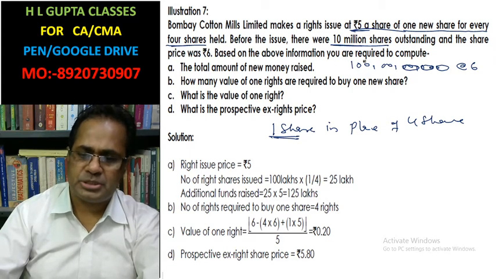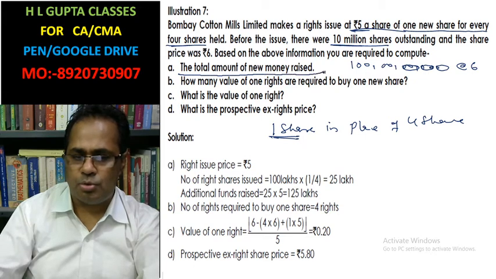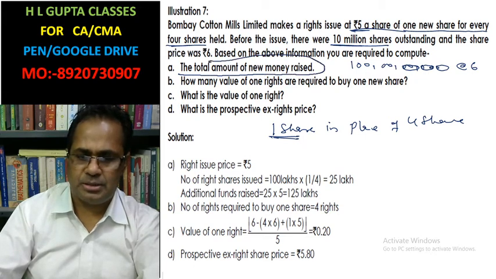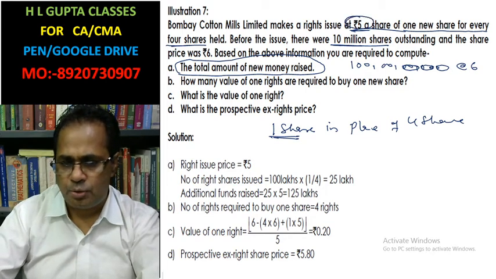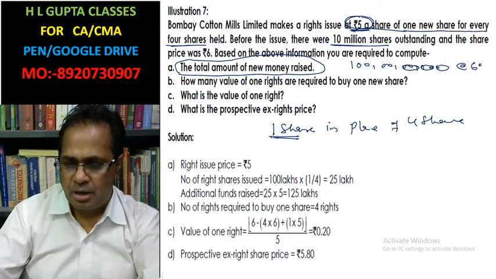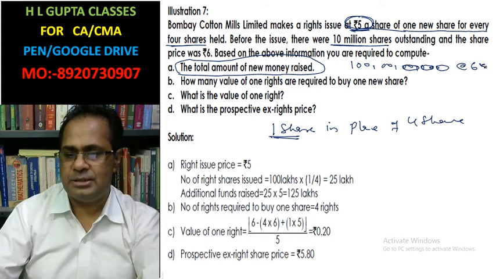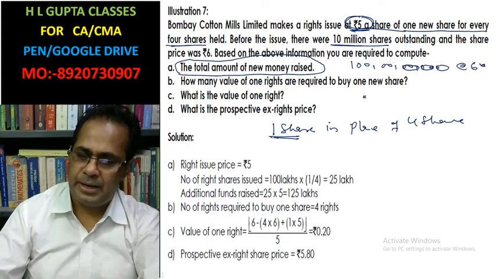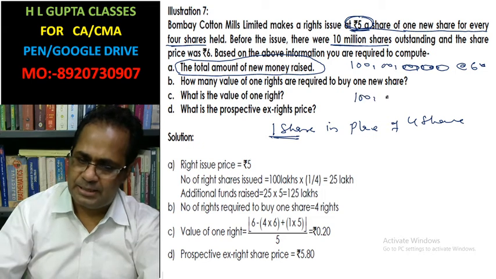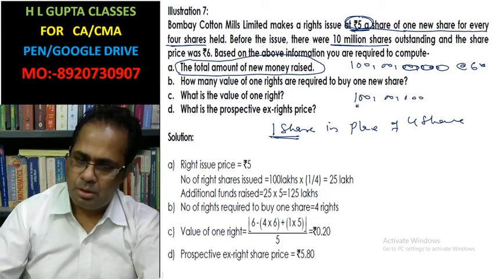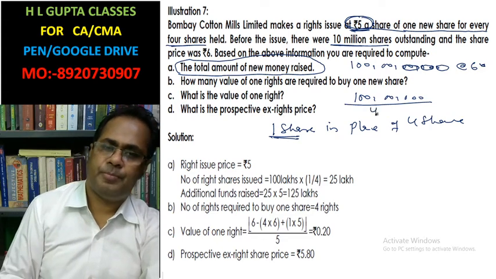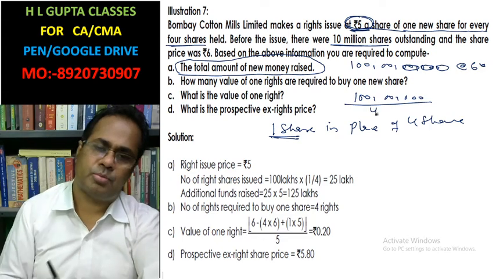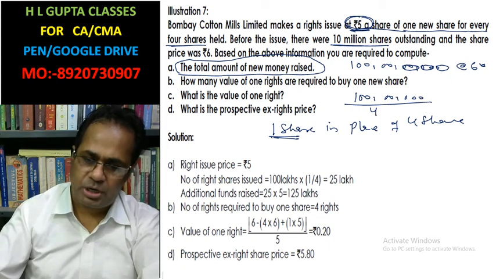Based on the above information, you are required to calculate the total new money raised. The right issue price is rupees 5, and the current price is rupees 6. For 4 shares, you are going to give 1 right share.